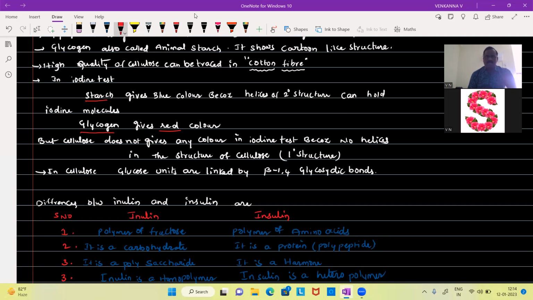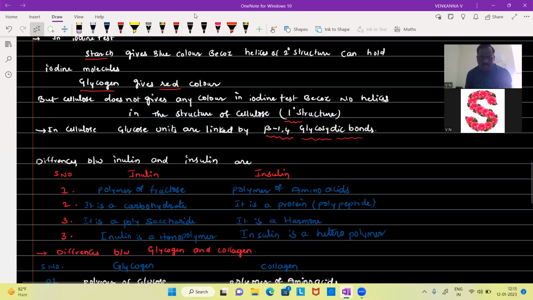Why? Because it doesn't contain any helices in its structure, because cellulose shows only the primary structure. In cellulose, glucose units are linked by beta-1,4 glycosidic linkages.